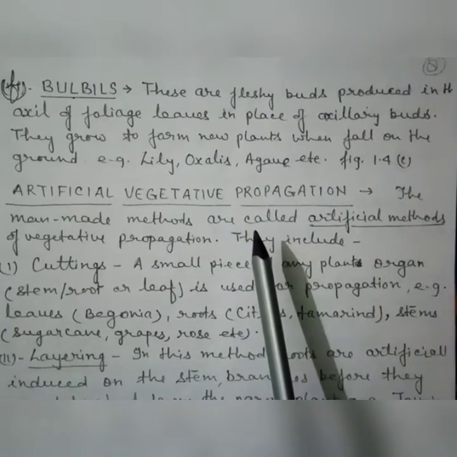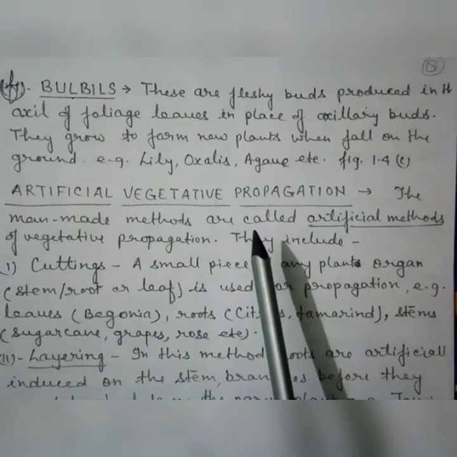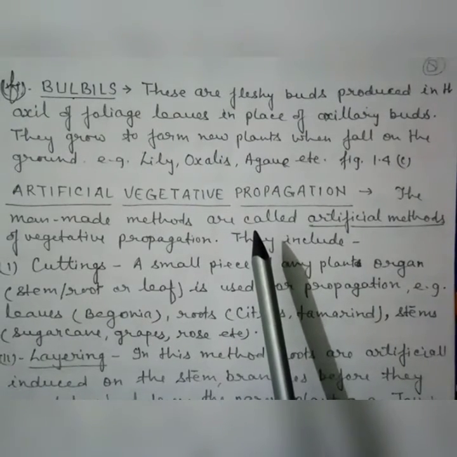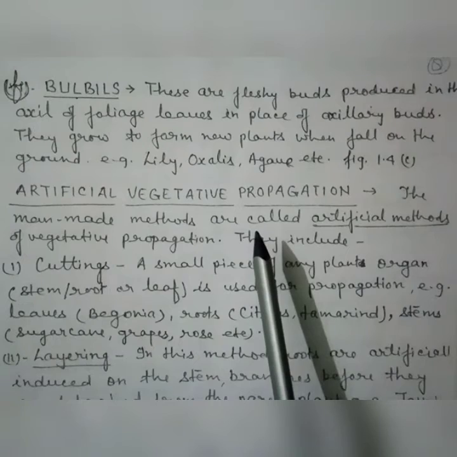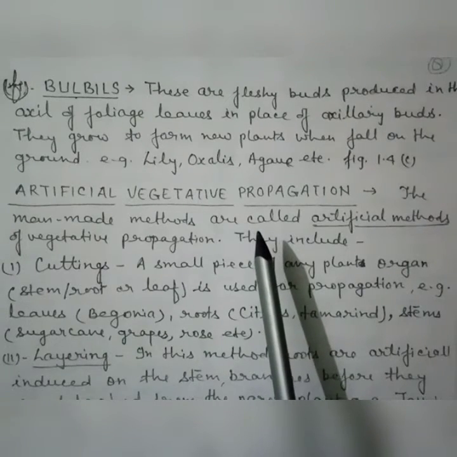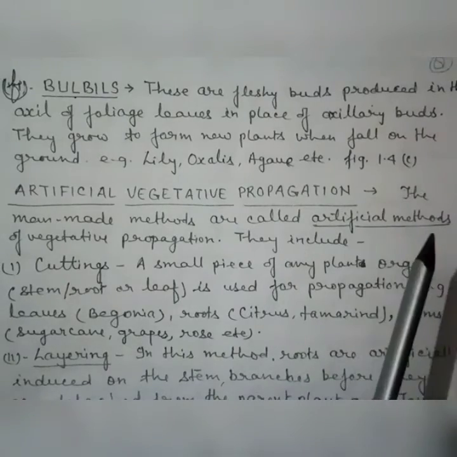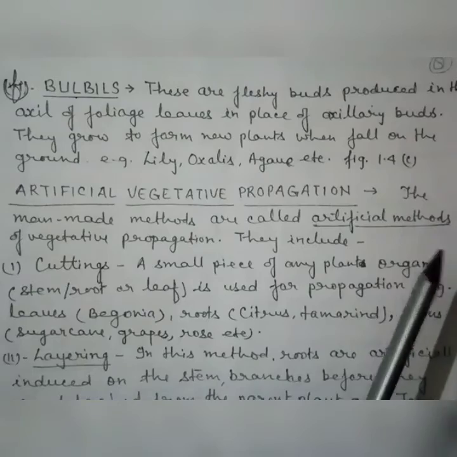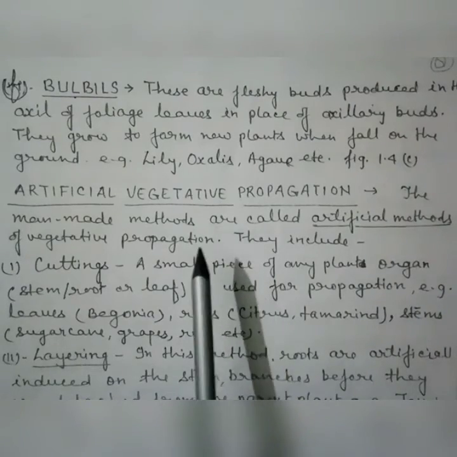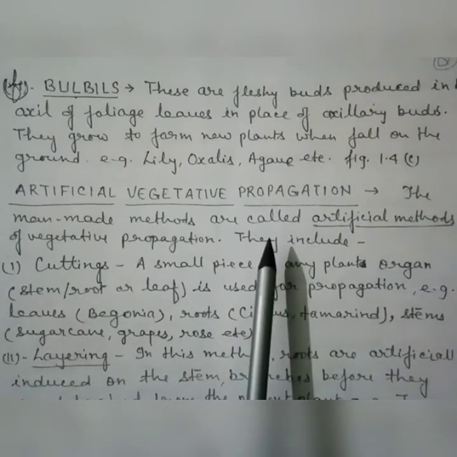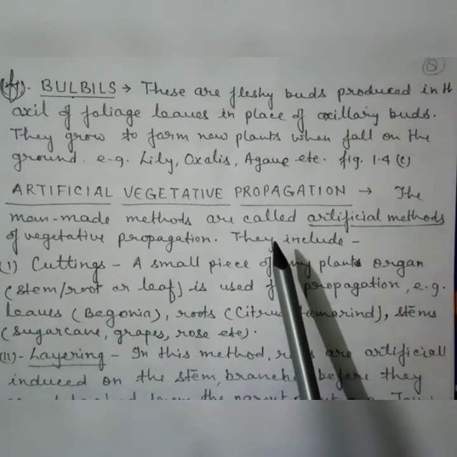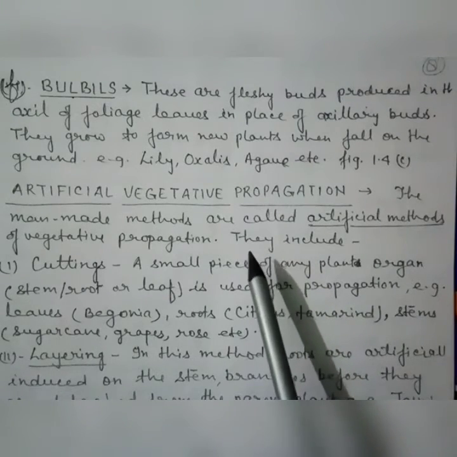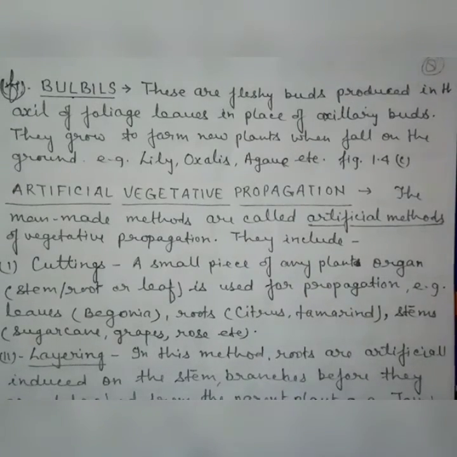Individual methods are used to propagate desired varieties of the plants according to the requirements of humans. To grow the artificial vegetative propagules, the rainy season and spring season are the best period.